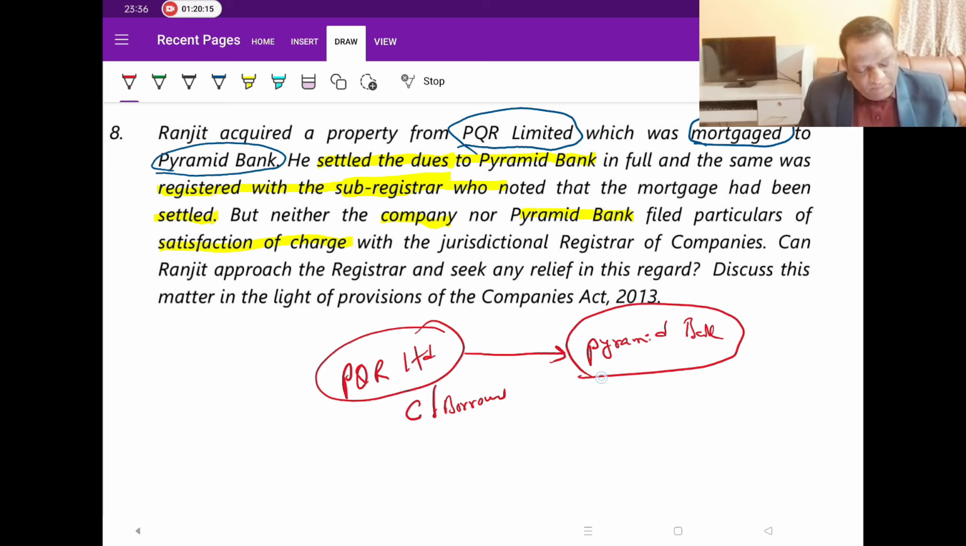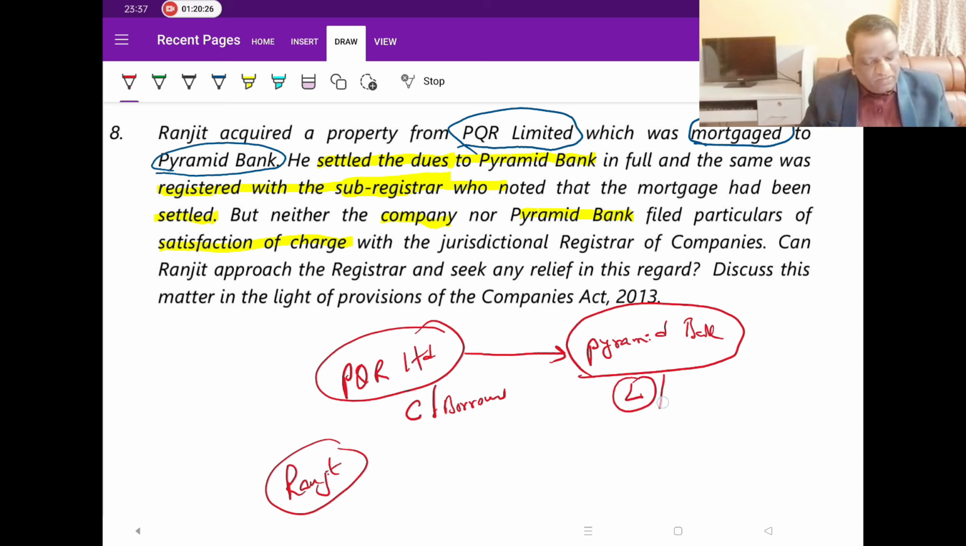He borrowed the money from Pyramid Bank. So these two are the borrowers. Then who is this Ranjit? Ranjit is a third party. He is not a party to it. He is the lender, or whom we call charge holder, and he is the one. So it's all between them.